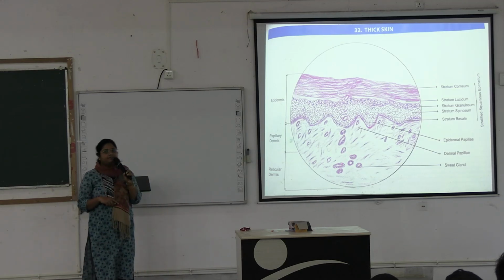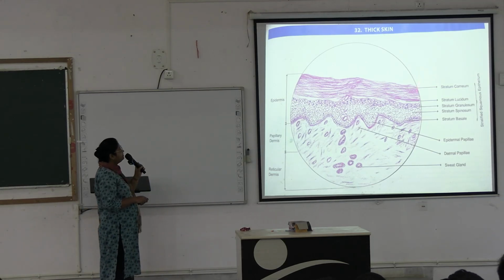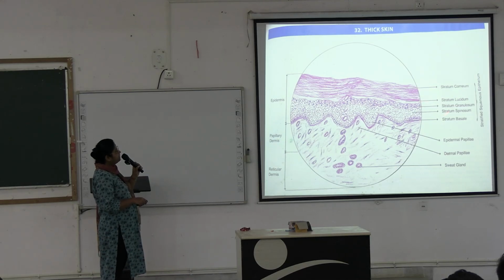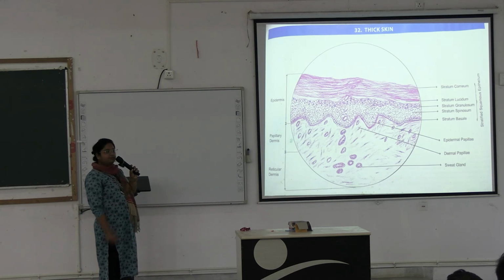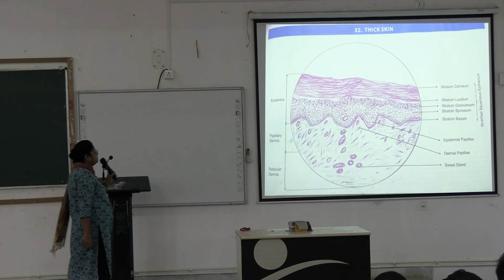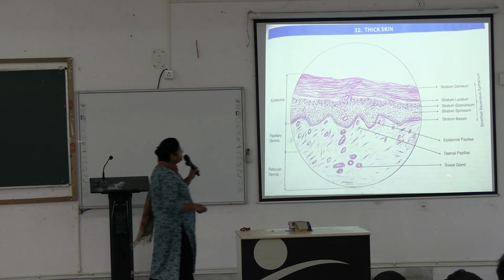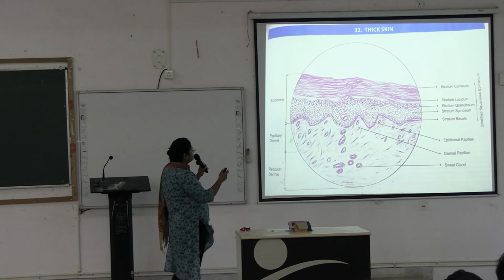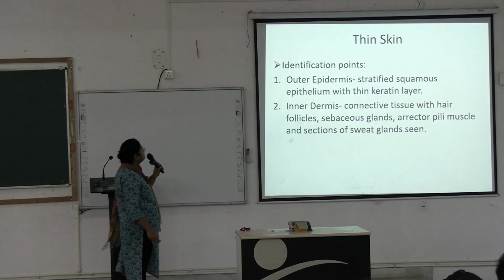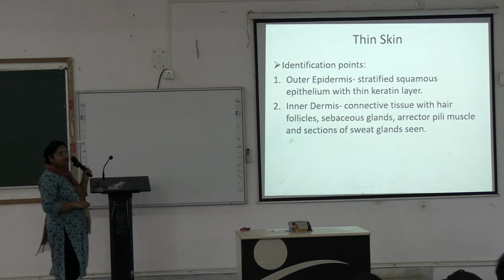In this diagram you draw the thick stratum corneum, stratum lucidum, stratum granulosum, stratum spinosum, stratum basale. This is the basal lamina, epidermal papilla, dermal papilla, and here is the dermis: papillary dermis and reticular dermis. Here are some sections of sweat gland. Only sections of sweat glands are present in thick skin.